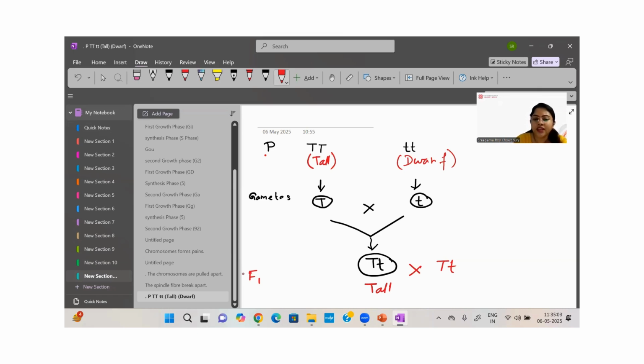Now there will be an F2 generation after the cross of the F1 generation. F2 generation means the progeny resulting from this self-pollination, or inbreeding, of F1 individuals. Like a tall plant fused with another tall plant, the results will be called the F2 generation. Okay. We will see what will happen in the F2 generation.